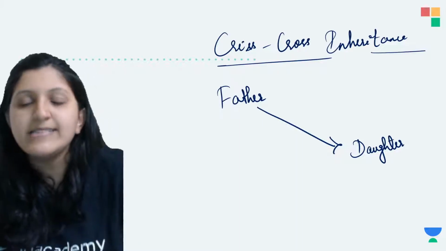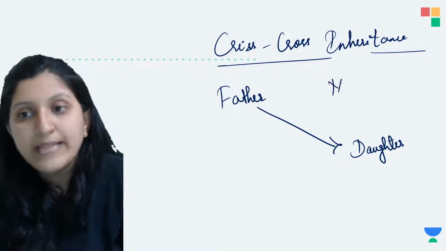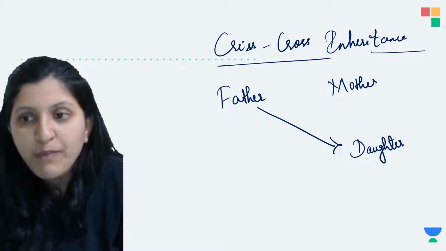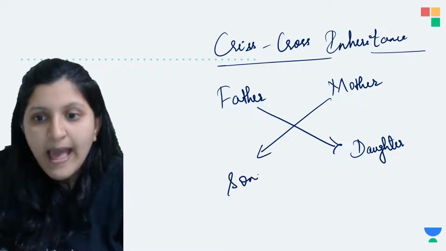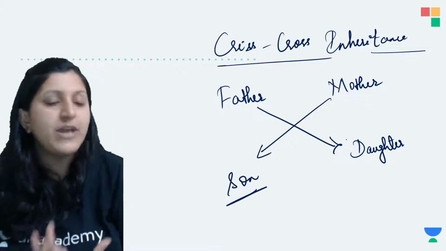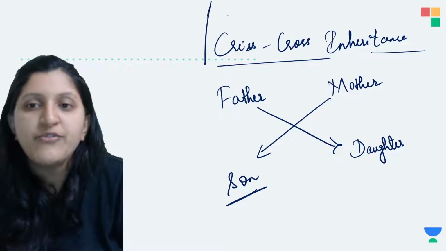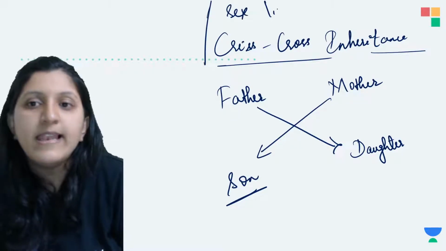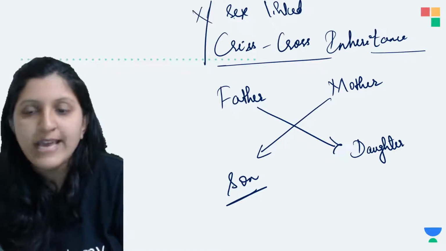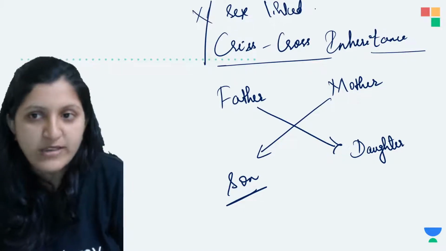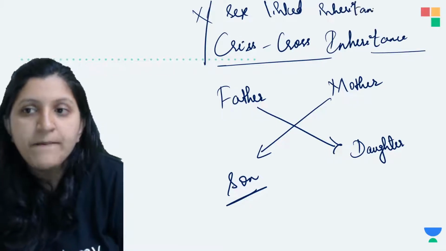Now if the mother is affected, she is going to pass on her disease to the son. That's why this is called crisscross inheritance, which is mentioned for sex-linked or X-linked inheritance.